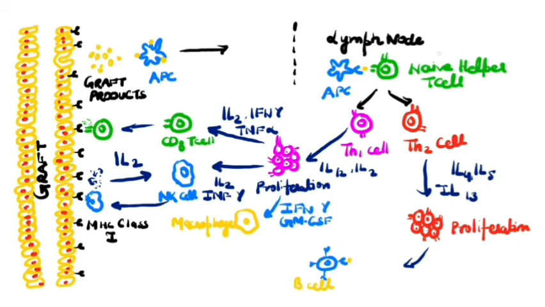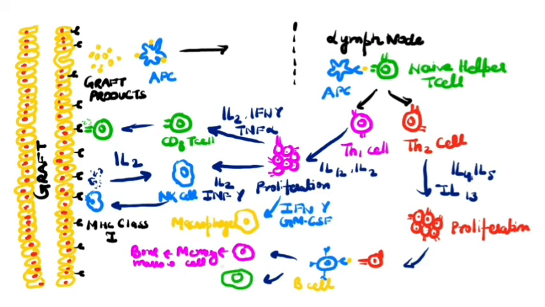So upon binding with T cell, B cells differentiate into different types of cells and the majority of B cells differentiate into plasma cells which secrete antibodies, and some are differentiated into memory cells and stored in the bone marrow. So in the next step you can see the differentiation of B cell into plasma cell releasing the antibodies, and then these antibodies bind to the graft and enable complement mediated lysis of the cell. So it is clear that different types of cells upon activation damage cells of the graft, resulting in its rejection.